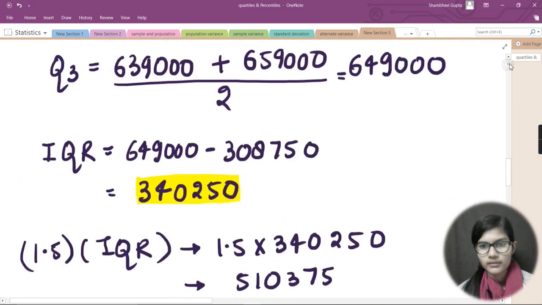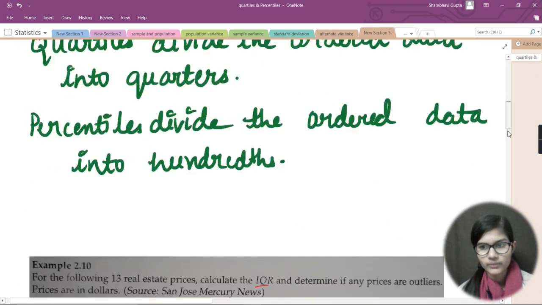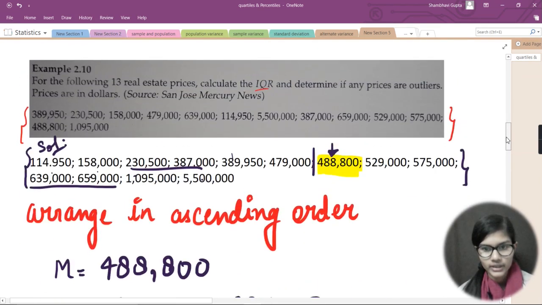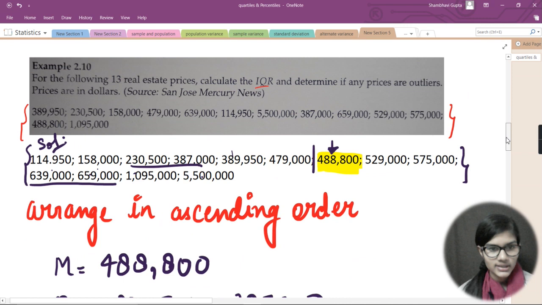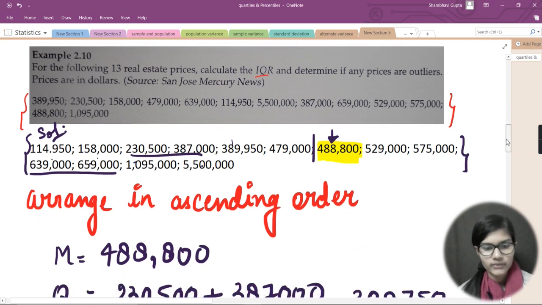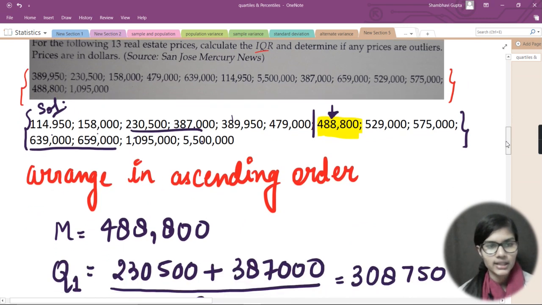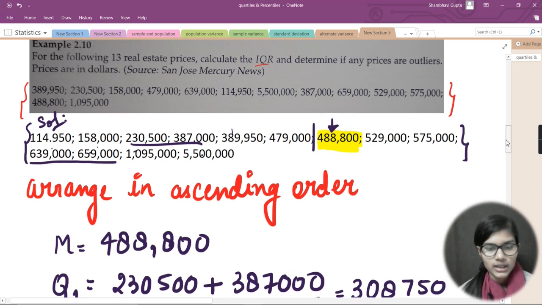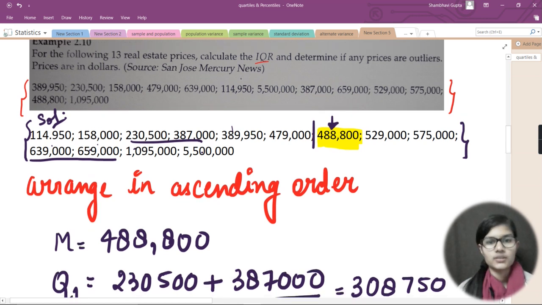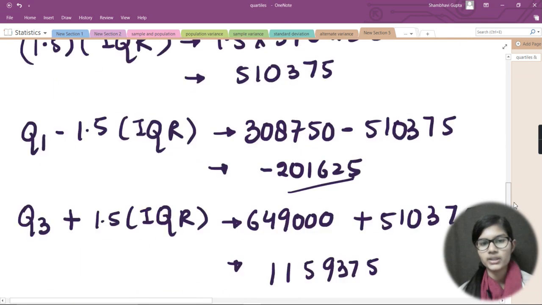Now, where is that 55000 value which I was just finding? Okay, this one. This was my last term when I sorted the data into ascending order.